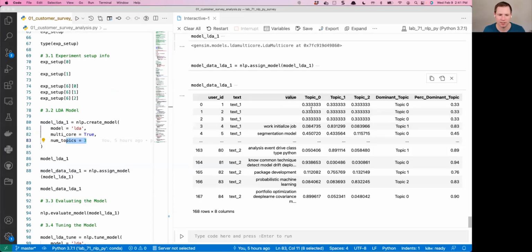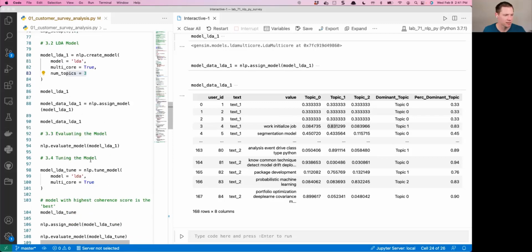So this first topic, it's an equal probability because it got rid of that term, right? So there's no term in here, so it's equally likely to be in either of these. So they just pick a dominant topic of topic 0. But we can see here, this fourth one is dominant topic 1. The way you would interpret this is it's 83% likely to be in topic 1. Okay. So with this information in hand, I now have dominant topics. I have 3 topics that I've split these up into, and I can then break it down and analyze those topics.